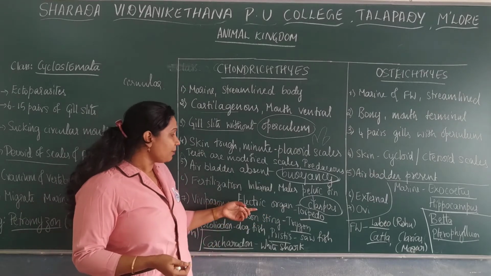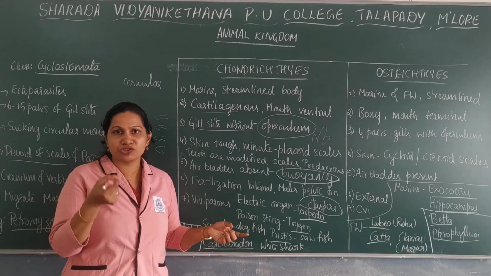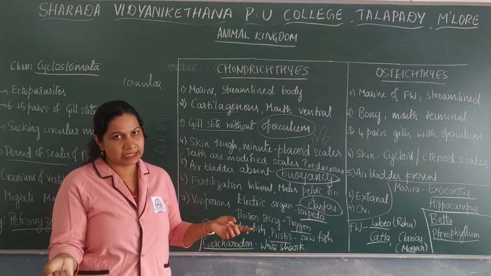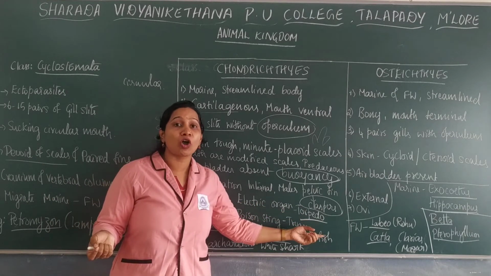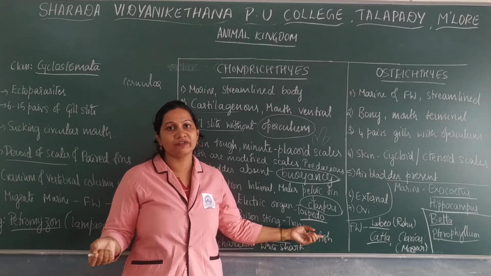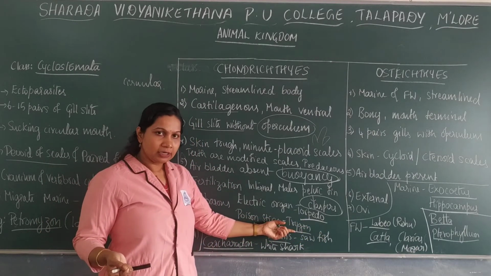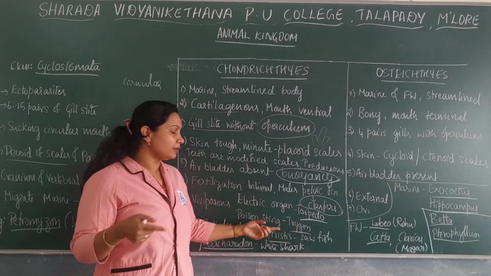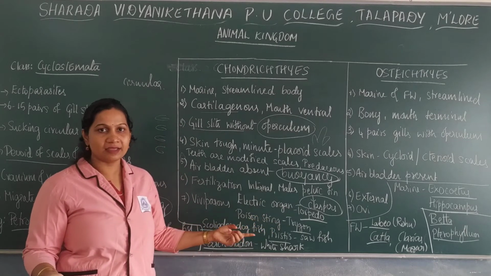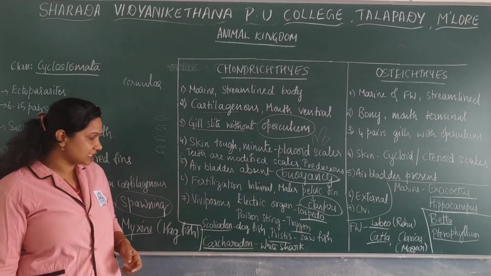Some members have an electric organ which will give a shock to other organisms. For example, torpedo has an electric organ, and trygon has a poison sting. There is a presence of a sting through which they will attack the other organism.